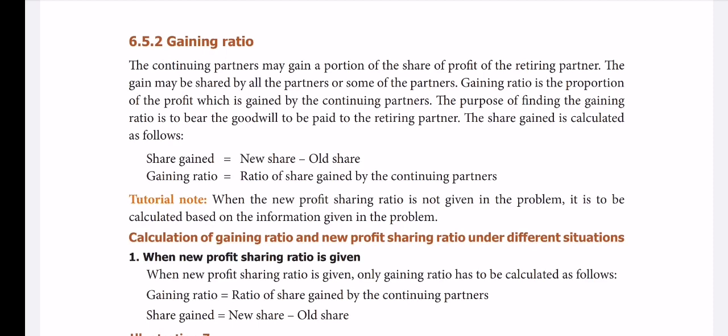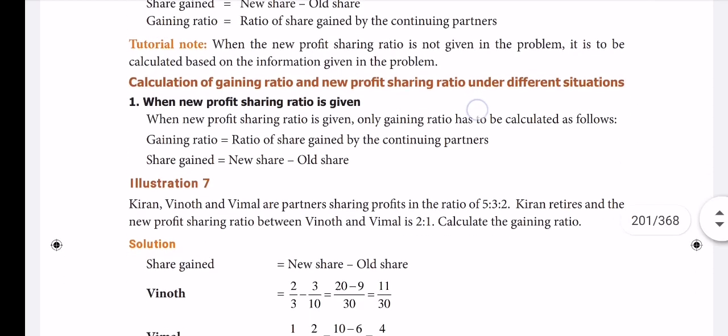And 5th, when the gaining ratio is not given. In all these 5 cases we are going to see sums.